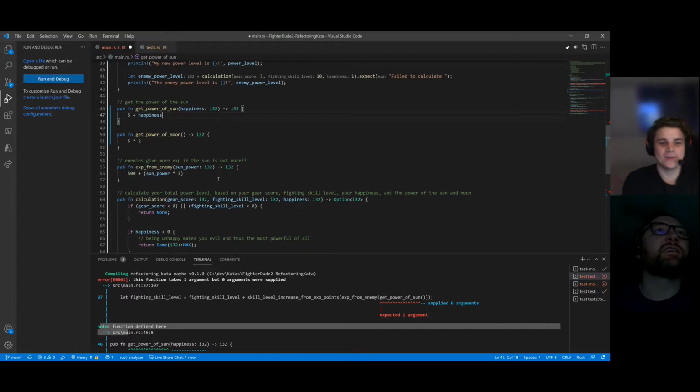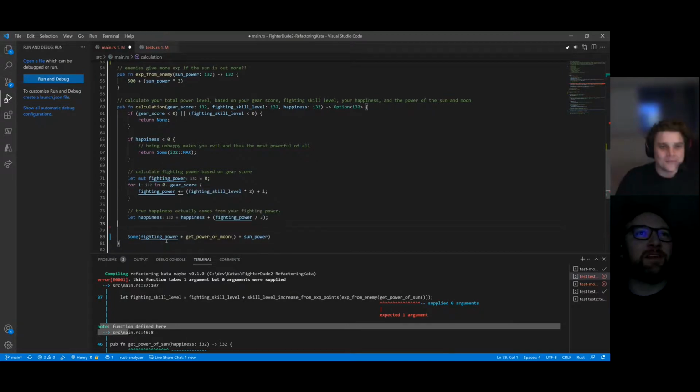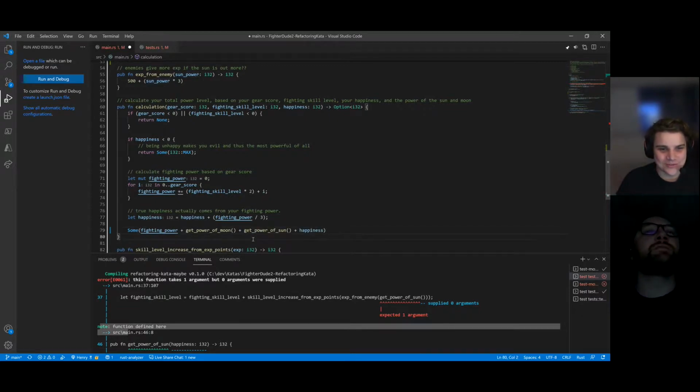Okay, so maybe that's the insight: on line 74, that's actually just a poorly named variable, and that's not the power of the sun. It's just the power of the sun plus happiness. Yeah. So I mean, we could just inline the whole thing rather than trying to move happiness. I think we're going to inline the whole thing. Actually, inline variable would have been the simple thing to do, and it turns out the correct one. Well, yeah, it's part of the learning. Running into the wrong ones. Cool. But at least we're a bit clearer now, right? Like we've eliminated a concept that didn't make any sense.